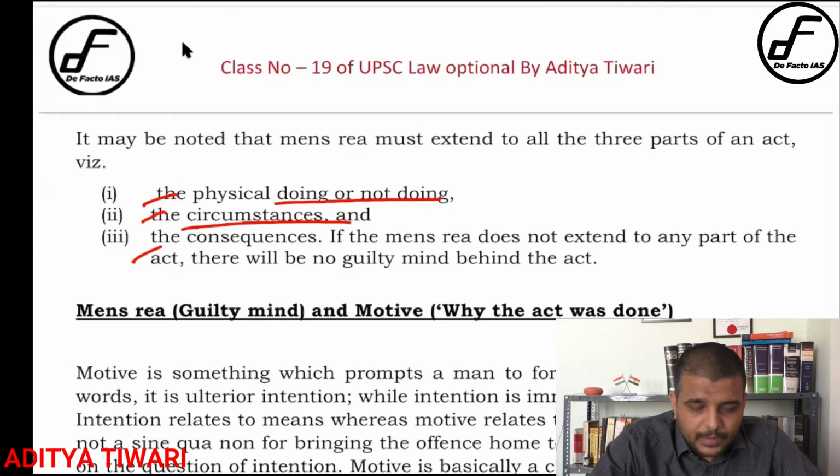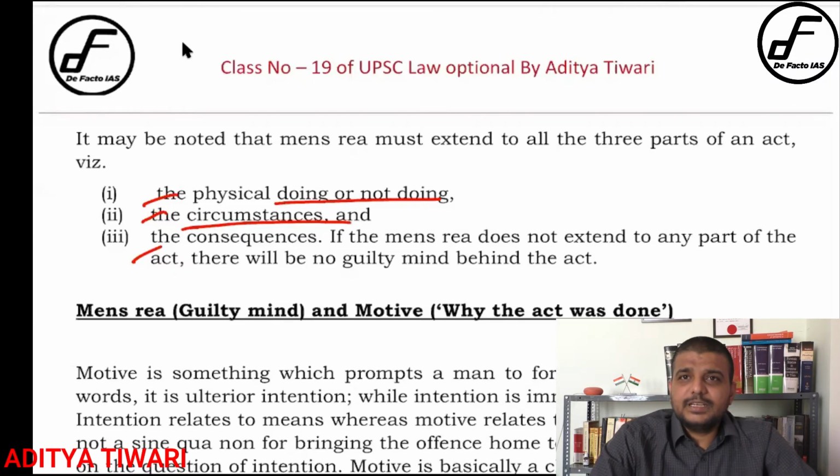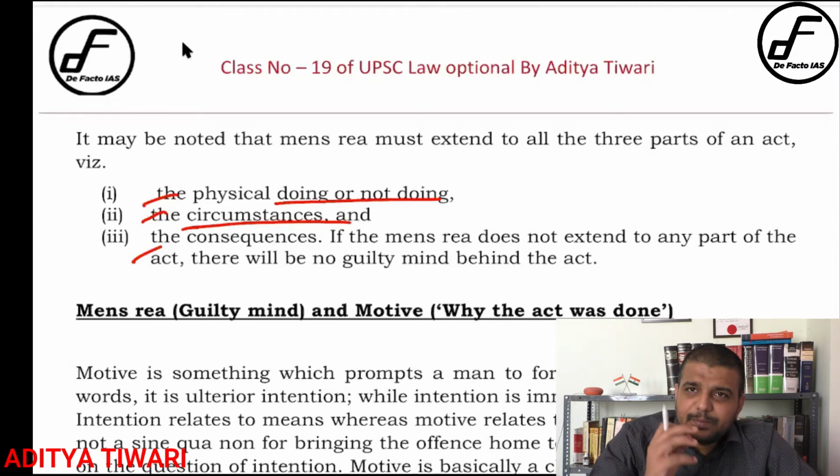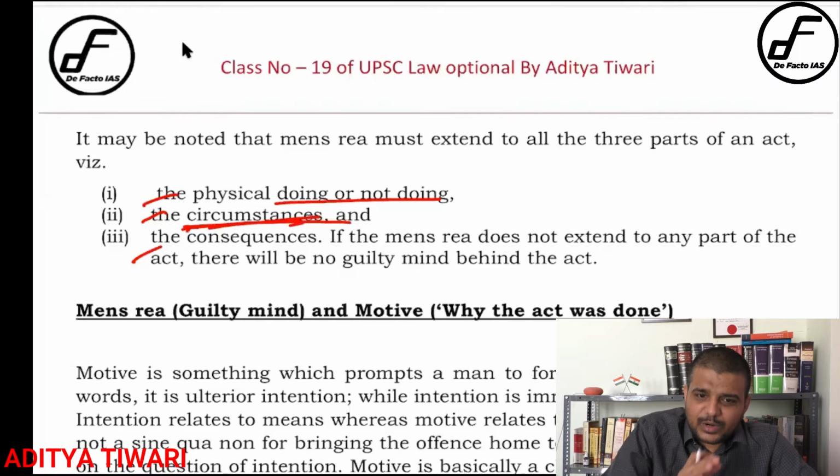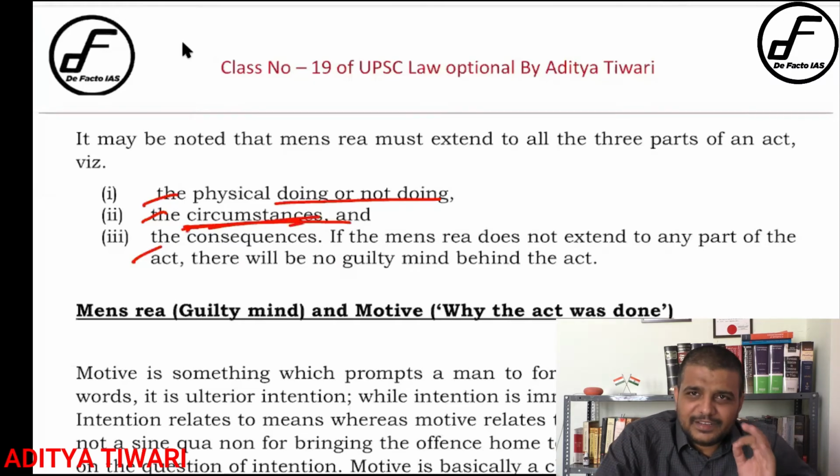For example, someone says, I was mad, I was medically insane, and he beat a person up and the person died. Suppose he was beating the person with a rock, and once the person was dead, he fled. Why did he flee? Because he realized that he had done something wrong. It means he was totally aware of the consequence of his act. So subsequent circumstances, what you do afterwards, become a very relevant consideration in determining mens rea.